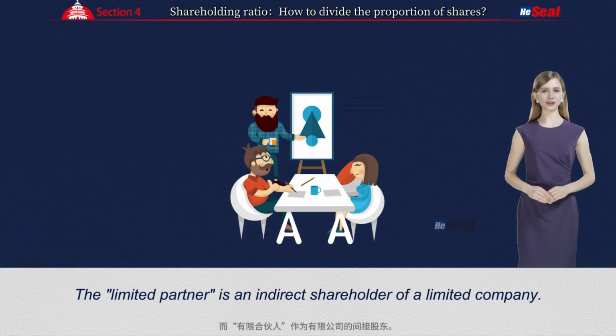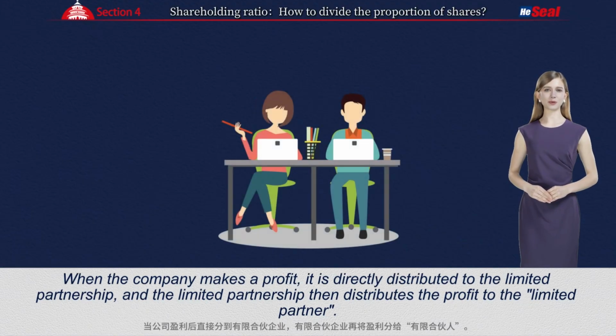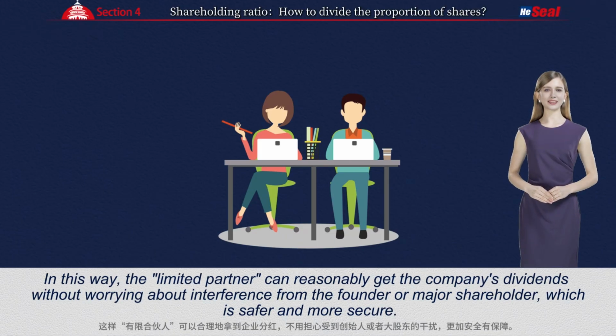The limited partner is an indirect shareholder of a limited company. When the company makes a profit, it is directly distributed to the limited partnership, and the limited partnership then distributes the profit to the limited partner. In this way, the limited partner can reasonably get the company's dividends without worrying about interference from the founder or major shareholder, which is safer and more secure.